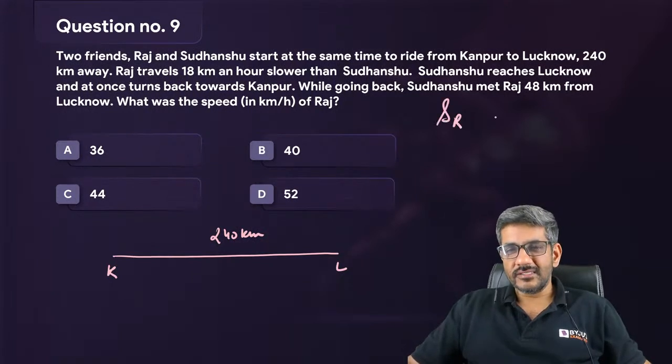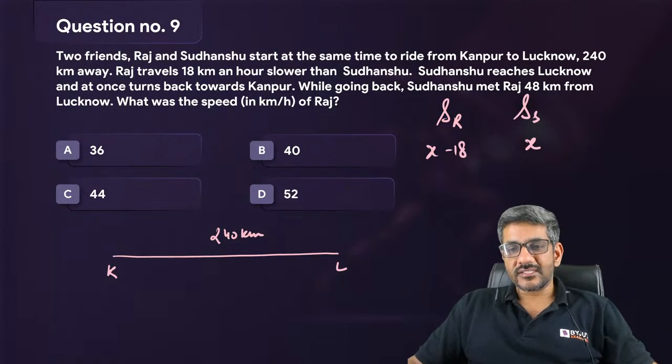So speed of Raj and speed of Sudhanshu. Raj's speed is 18 less than Sudhanshu's. So if Sudhanshu's speed is x, Raj's speed is x minus 18.